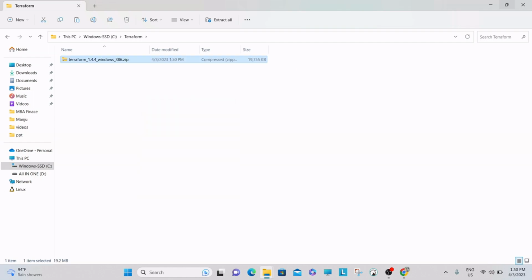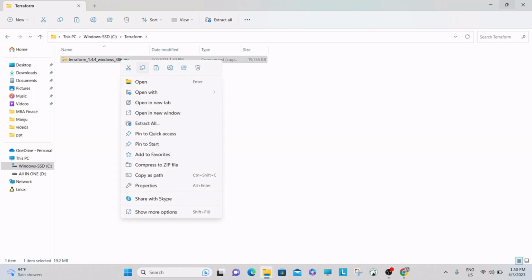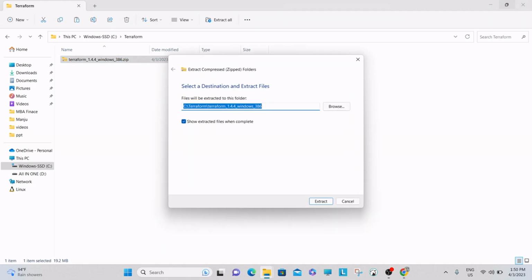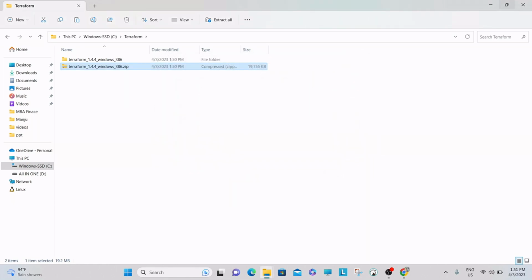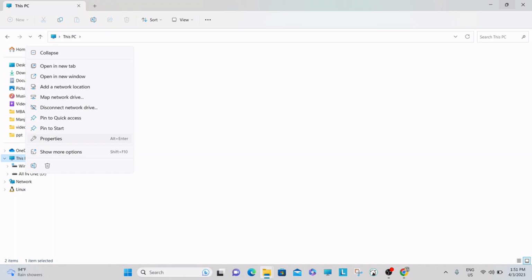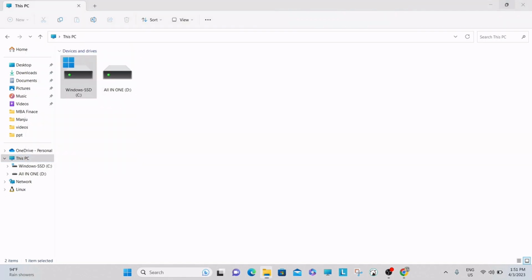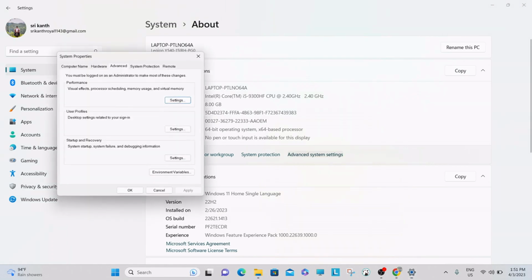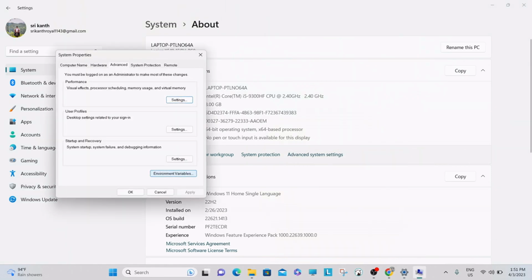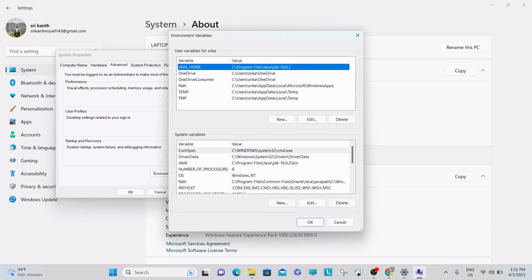Okay. And after pasting, you have to unzip this folder. Means you have to extract the files to this folder. Once extraction is done, you have to go to this PC and click on properties and click on advanced system settings and click on environment variables.